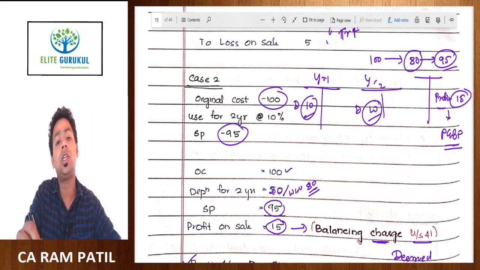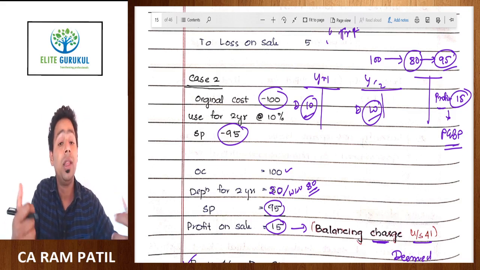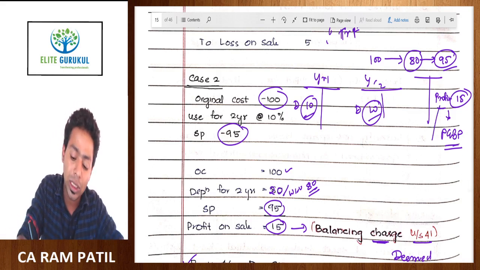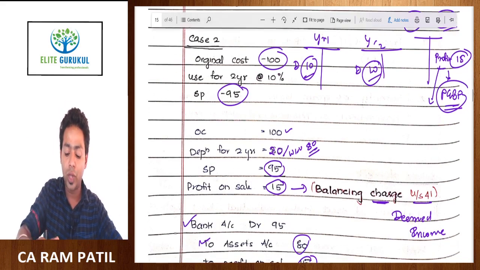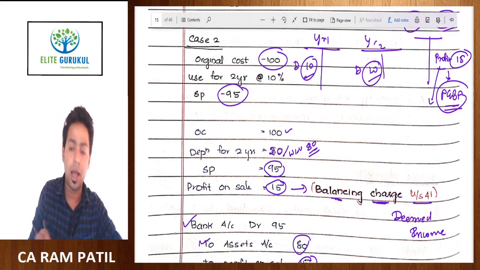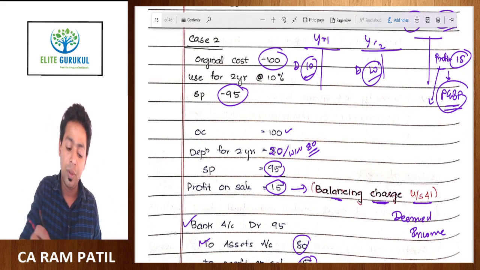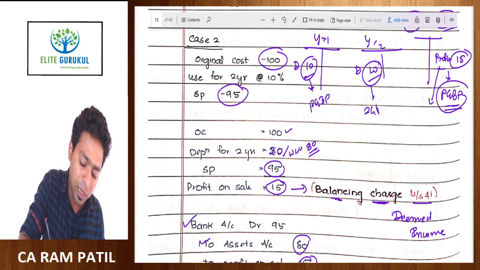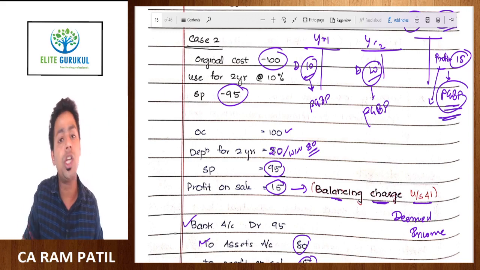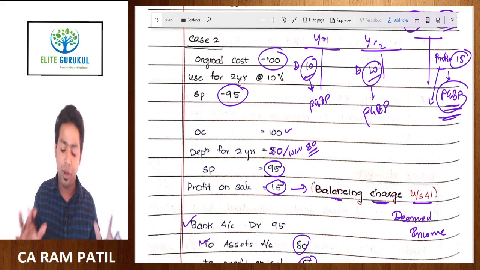So 20 rupee depreciation was claimed by the assessee, whereas the real depreciation was 5. So 15 rupees excess depreciation that you have claimed should be reversed. So this is a reversal entry of the excess depreciation, which is known as the balancing charge. Charge means taxable. Okay, the balancing amount of depreciation which you have claimed in excess in the previous year, we are taxing in the current year. Obviously, the deduction you have claimed in the PGBP chapter, therefore the reversal should also happen in the PGBP chapter and not in the capital gain chapter. This is the logic behind this section 41.